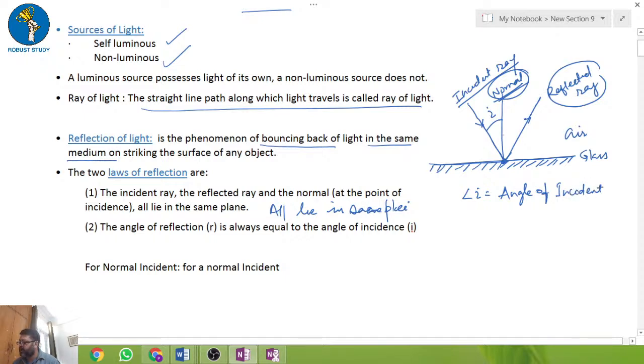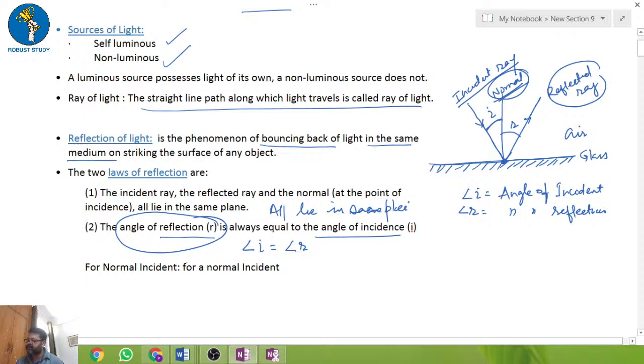And the angle that the reflected ray makes with the normal is called the angle of reflection. The second law says the angle of reflection is always equal to the angle of incidence. I'm really sorry, the drawing is not equal, but in the ideal condition angle I is equal to angle R, meaning the angle of reflection is always equal to the angle of incidence.